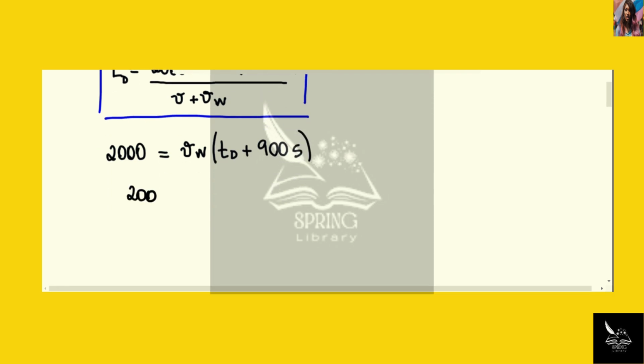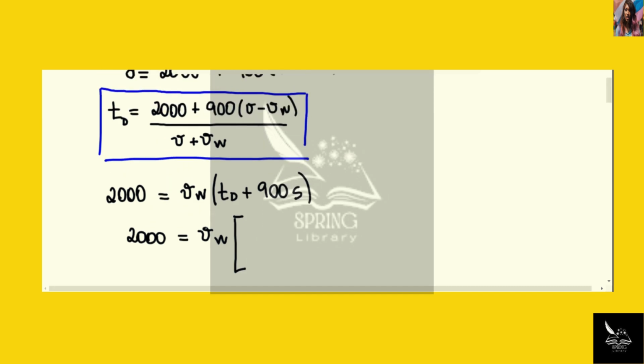So 2,000 meters is equal to vw, and now I'm going to substitute td, which is 2,000 plus 900 times v minus vw divided by v plus vw, plus 900.